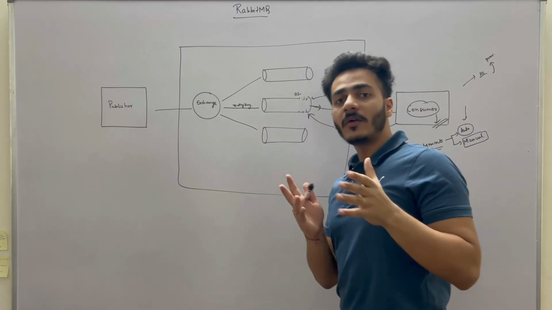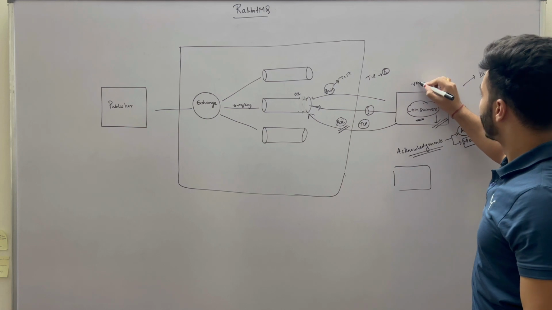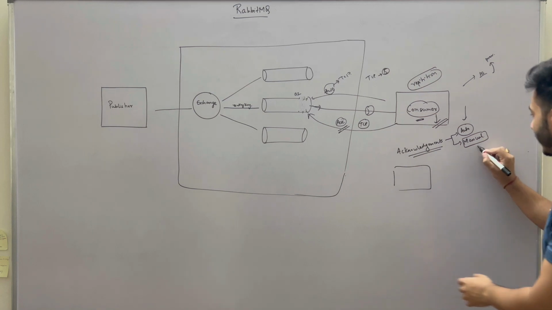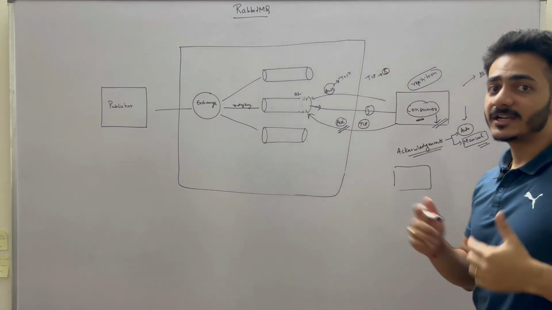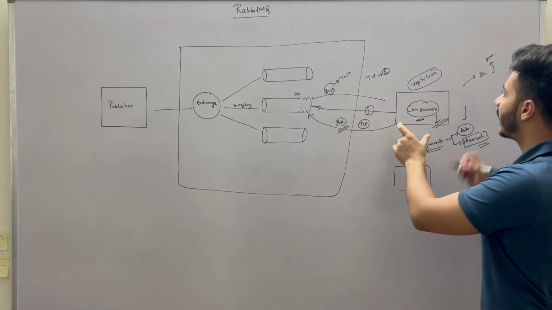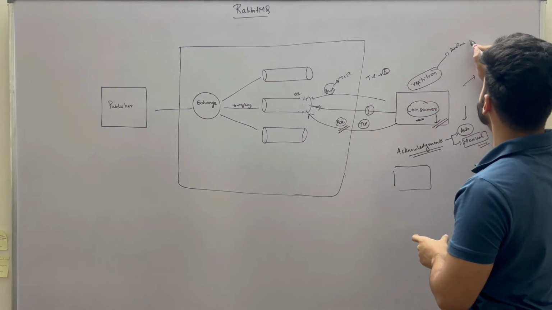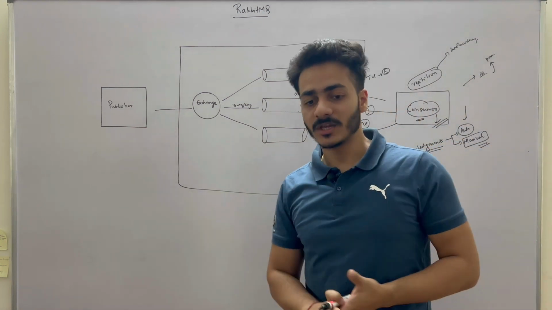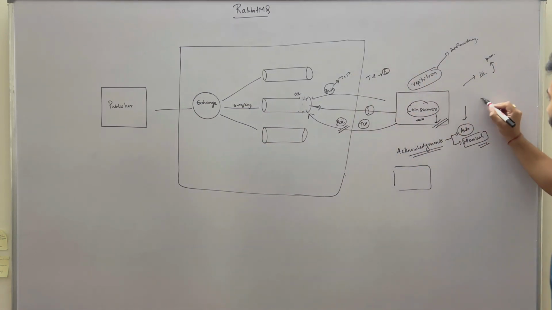So what you have to do is make sure that even in case of repetition, in case of manual acknowledgement, you write the code in such a way that it is able to handle those repetitive cases. It should not lead to data inconsistency or any kind of data redundancy. So that you have to make sure.